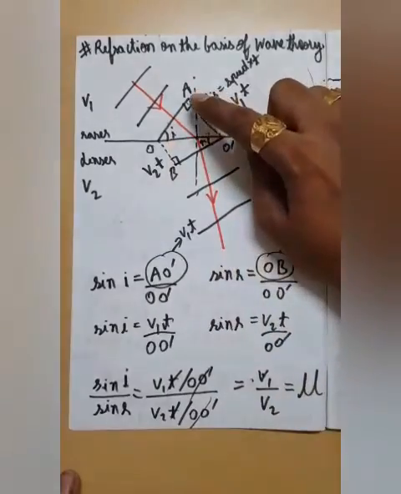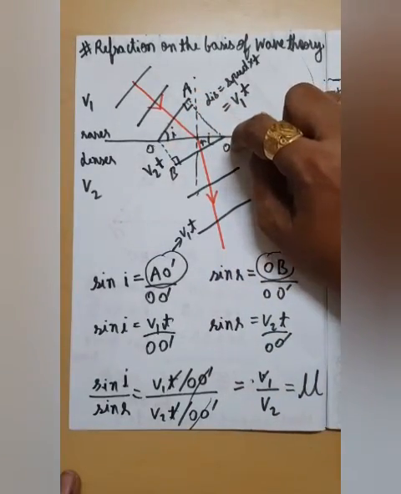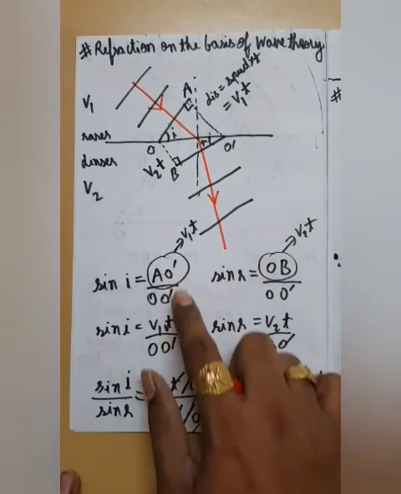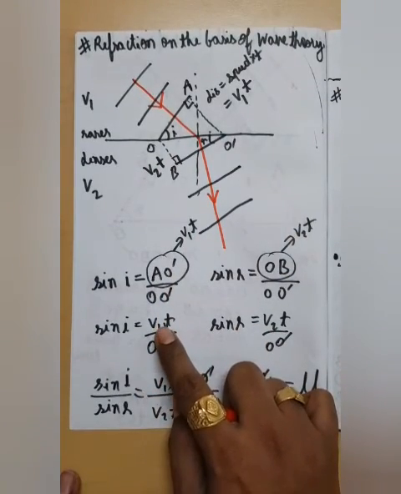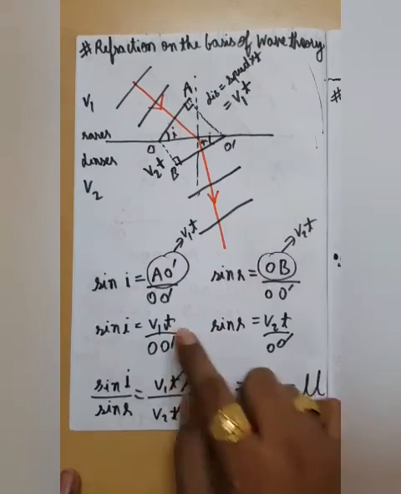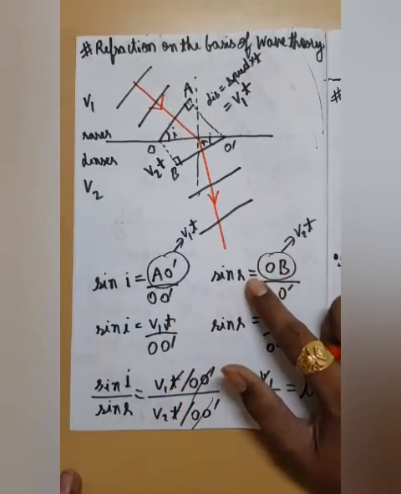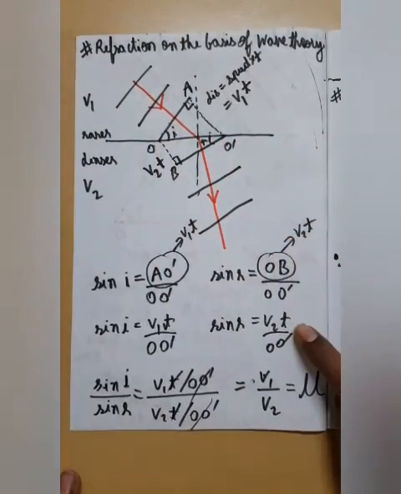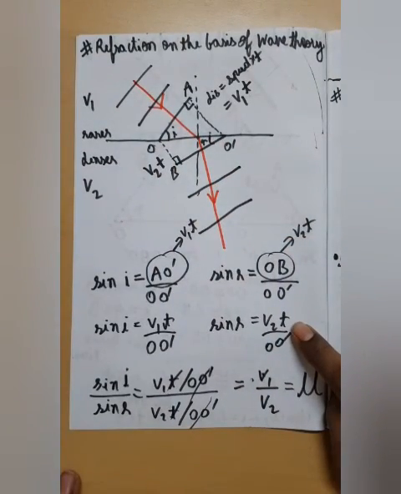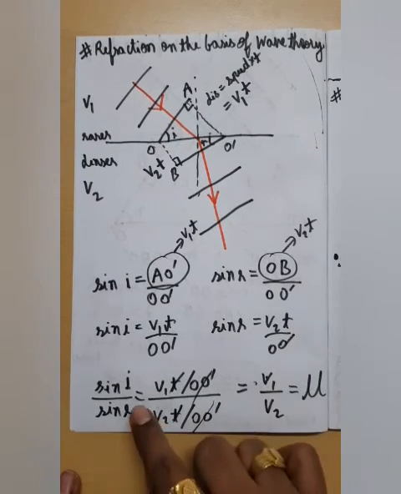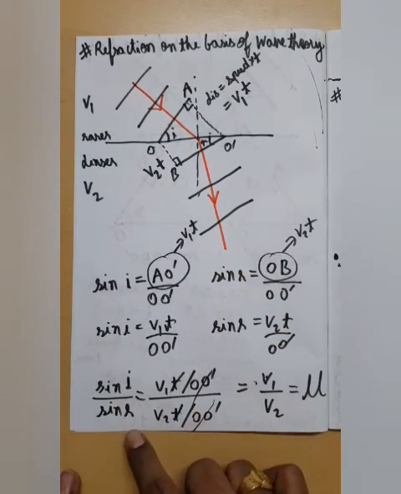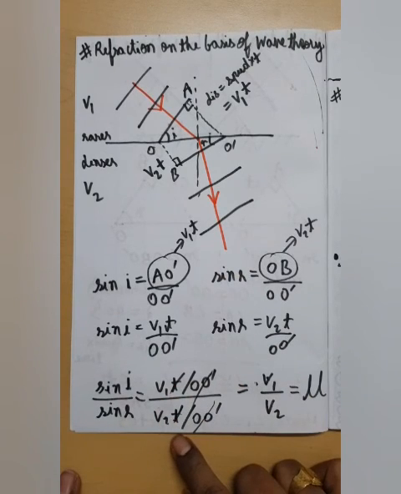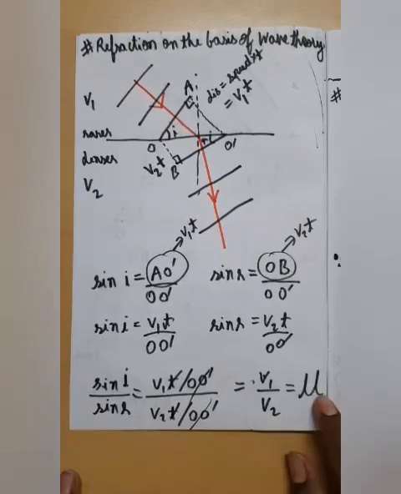So applying the expression of sine theta, sine i is equal to, from this triangle we can clearly say that perpendicular is AO dash and hypotenuse is OO dash. And if we put the value of AO dash, it becomes v1t. And sine r would be, from the triangle, v2t upon OO dash. If we take the ratio of sine i and sine r, this OO dash would get cancelled, this t would get cancelled, and we are left with v1 upon v2, which is actually the refractive index.